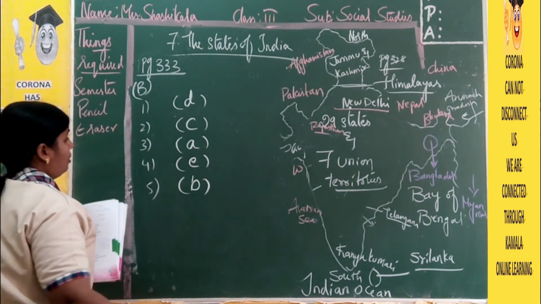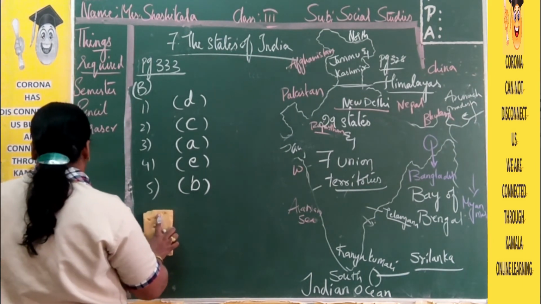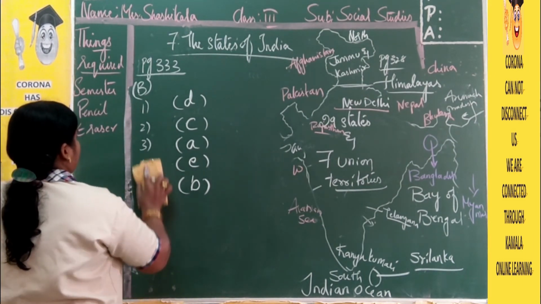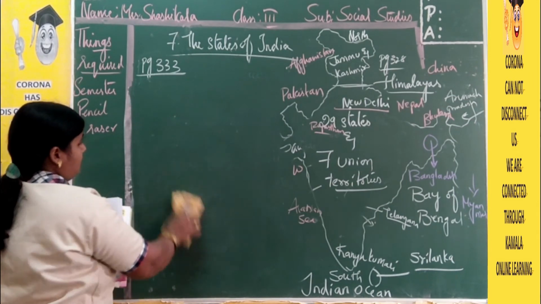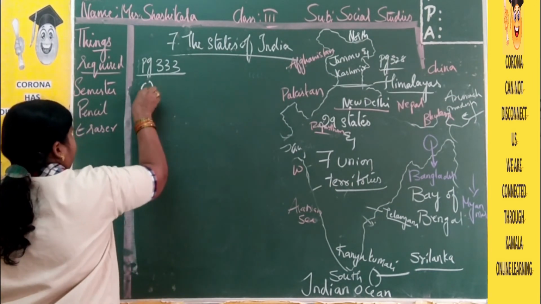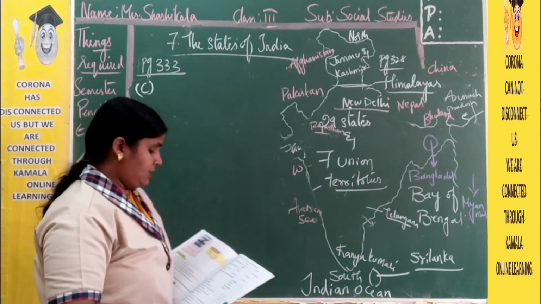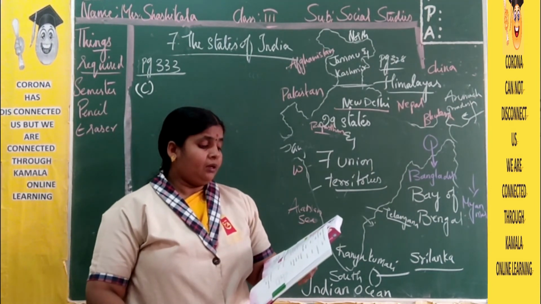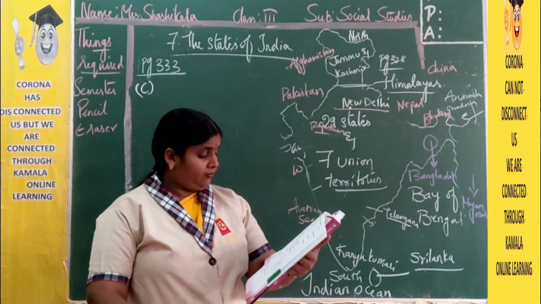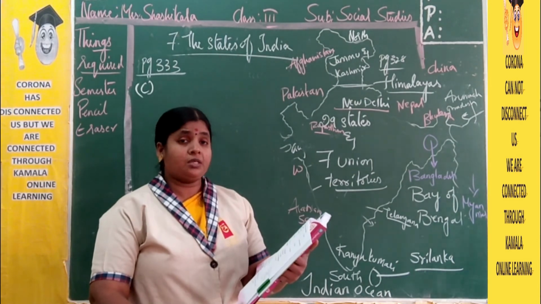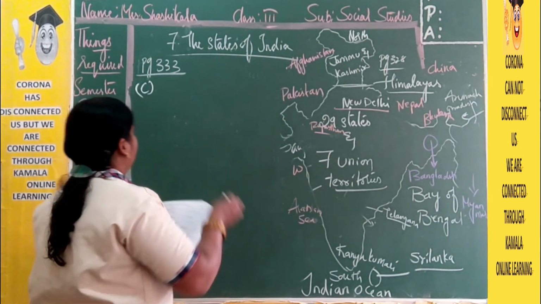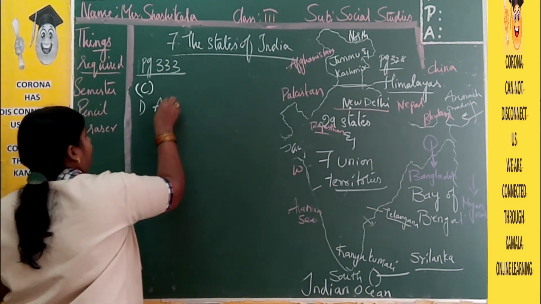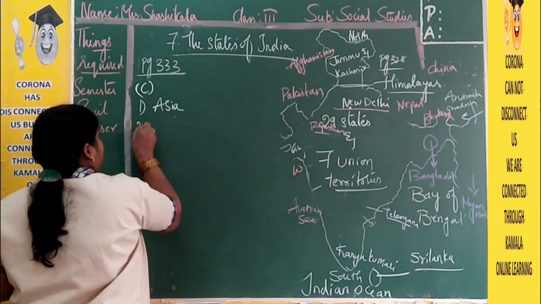Second bit. Now the last, C bit. Here we have the one word answers. Give correct answers. India lies in this continent. Already we got the choose the correct answer also. What is the answer here? Asia. India lies in Asia.